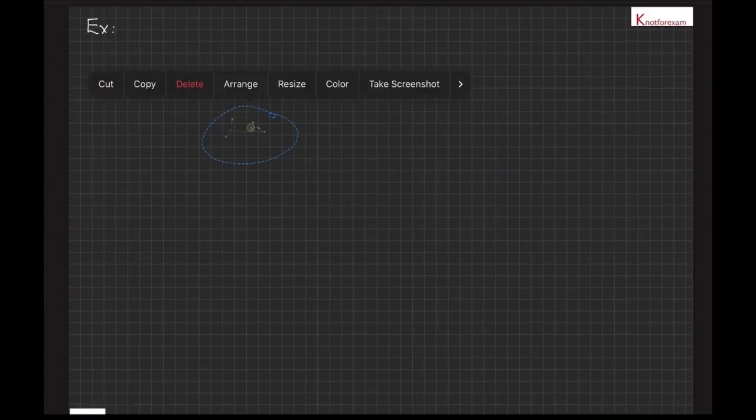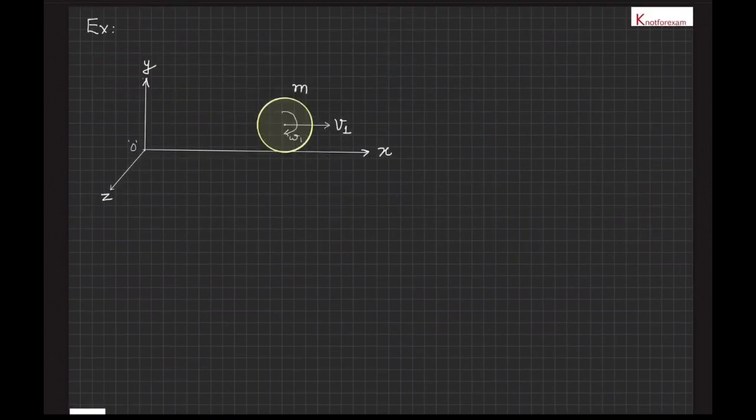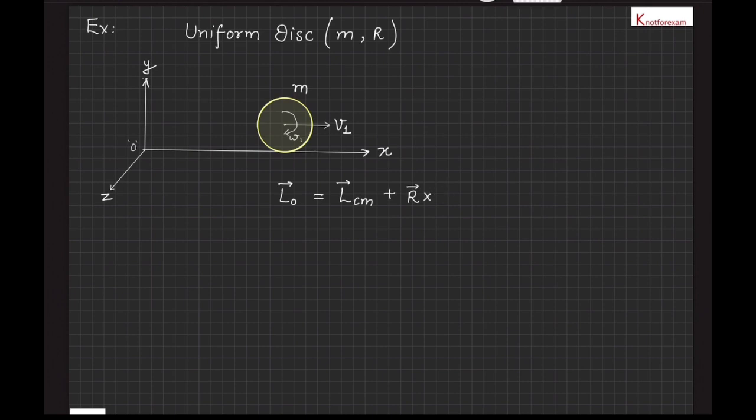Let's see another example. Let a uniform disk of mass m and radius r be moving on the x-axis, and the velocity of its center of mass is v1, and angular velocity about its center of mass axis is omega 1. We want to find out the net angular momentum of the disk about the origin. By using the relation L O vector is equal to L CM vector plus R vector cross P vector, we will get L O vector is equal to minus I omega 1 k cap minus R into M into V1 k cap.